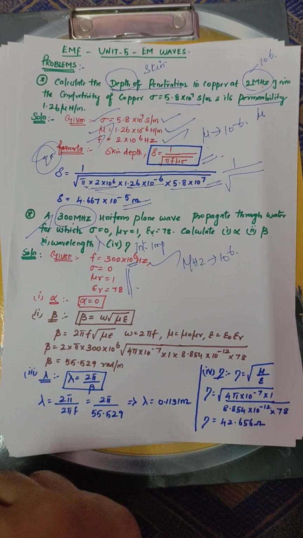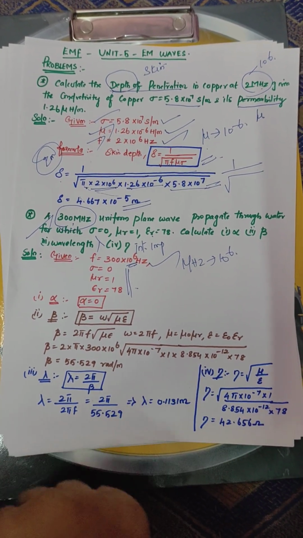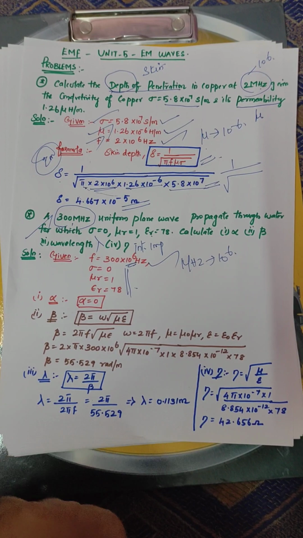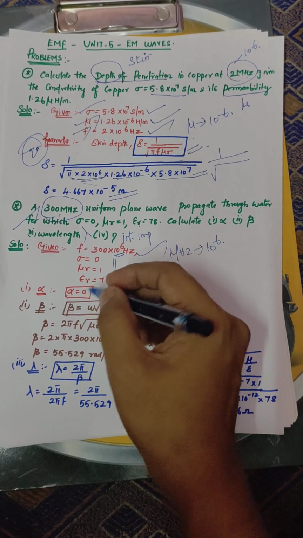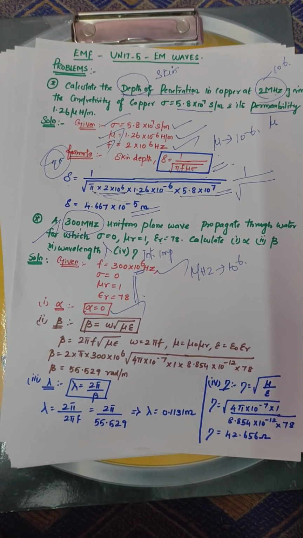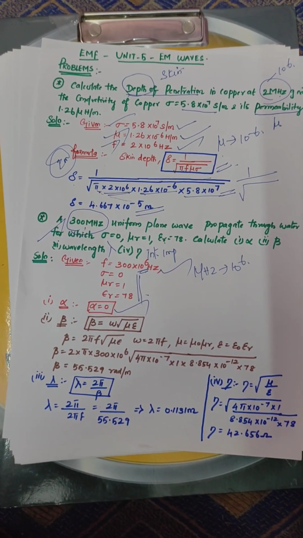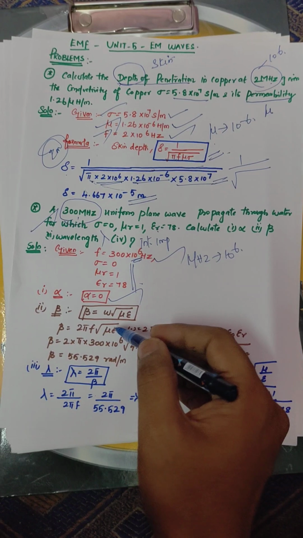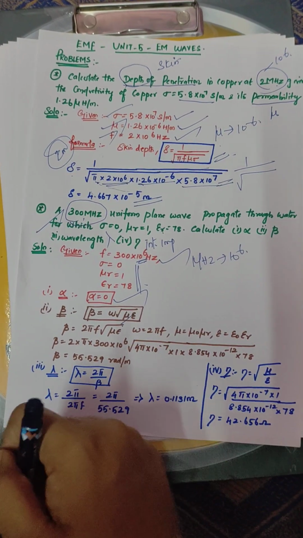Calculate alpha. The topic belongs to uniform plane wave. In a uniform plane wave, the attenuation constant alpha is directly equal to 0. So alpha is equal to 0. What is the formula for beta in the uniform plane wave? Beta is equal to omega root of mu epsilon.